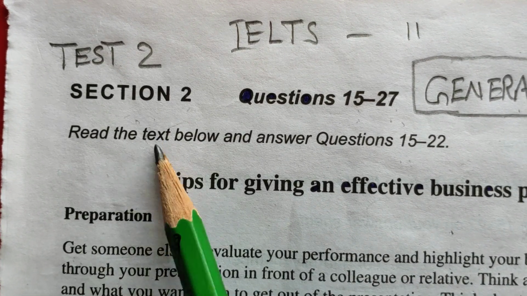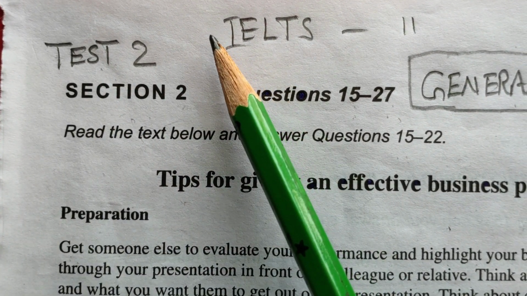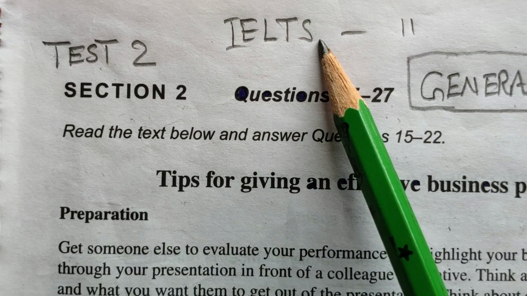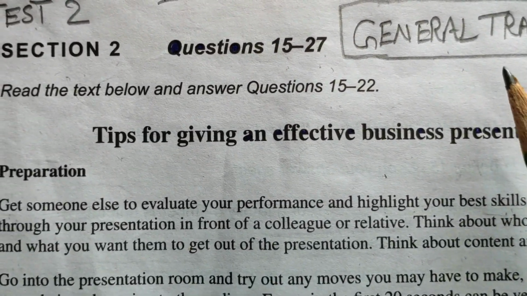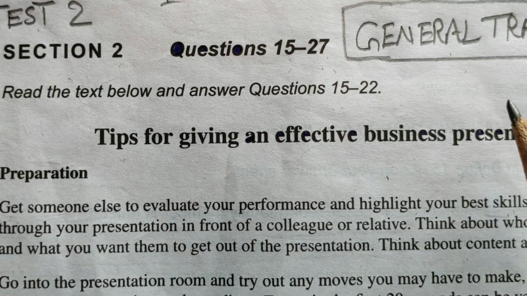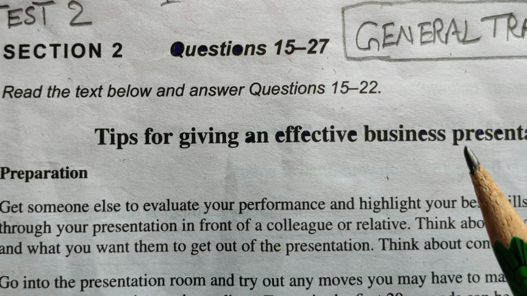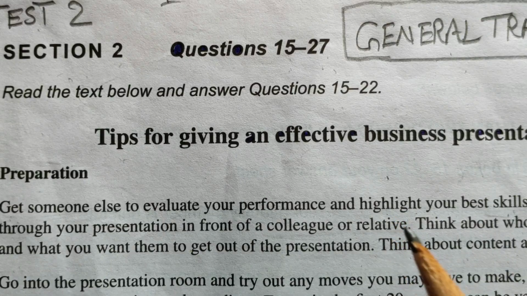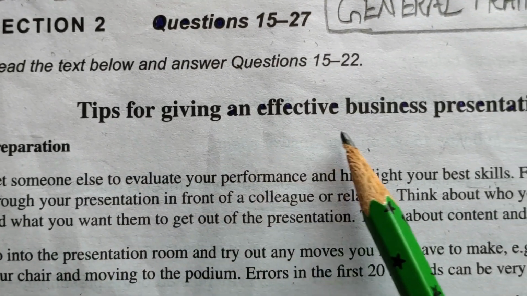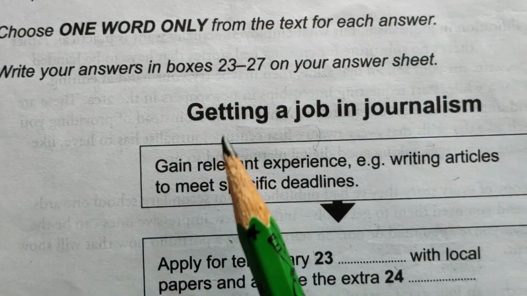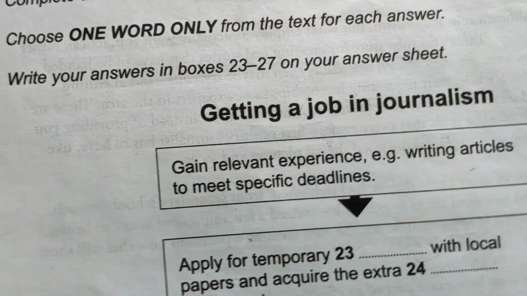This is section 2 from test 2 and the book is Cambridge IELTS 11, and this is journal training reading. In journal training reading, the first two sections are always divided into two paragraphs. Like in this one, the first paragraph is tips for giving an effective business presentation, and the second paragraph is getting a job in journalism.